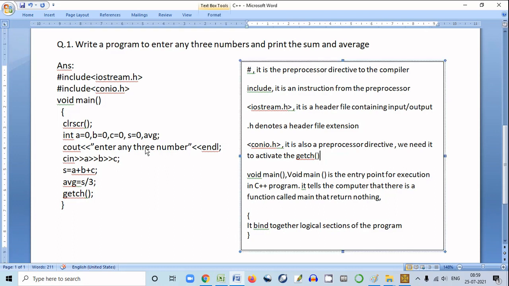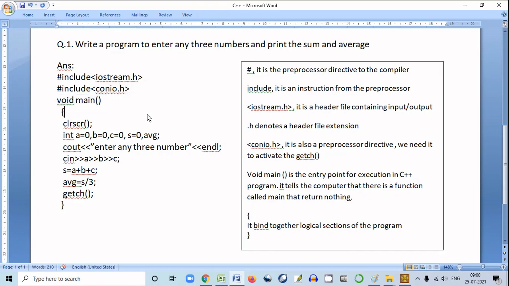Then we see void main. So you understood hash include iostream.h, hash include conio.h, and now let's see void main. Void main is the entry point for execution in C++. Suppose you want to enter your house, you will definitely enter from your main gate, not from the window or the terrace.